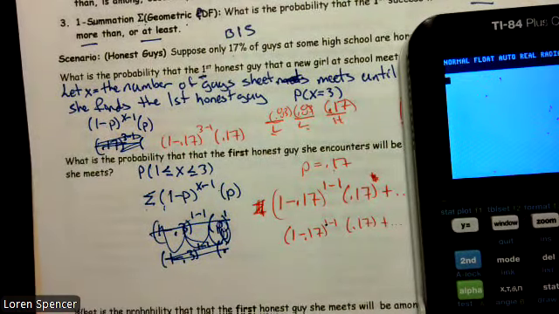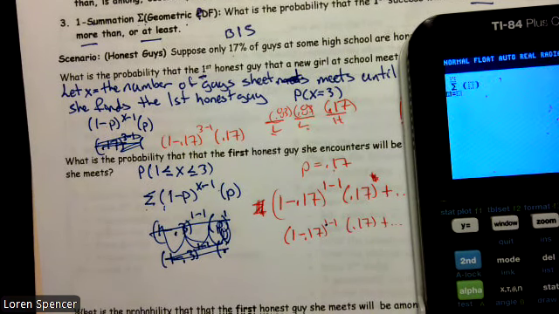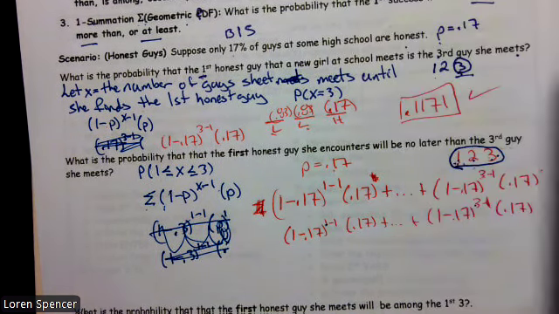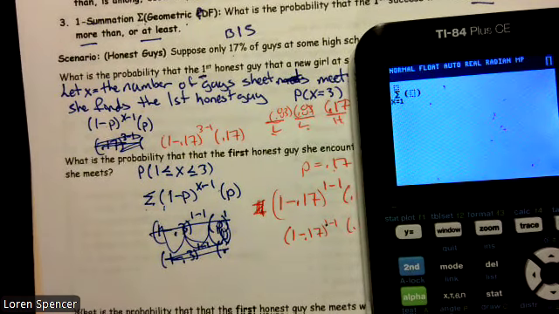So it means I'm going to have to go to the math button, drop all the way down to summation, and press the X button. In this case, I started at 1, and I went all the way up to 3.